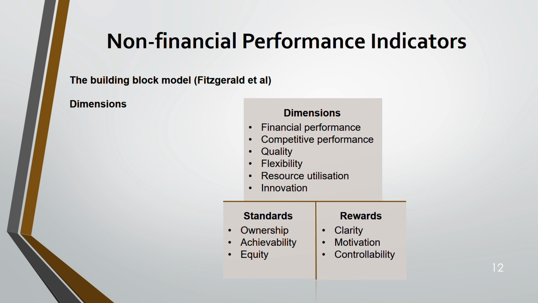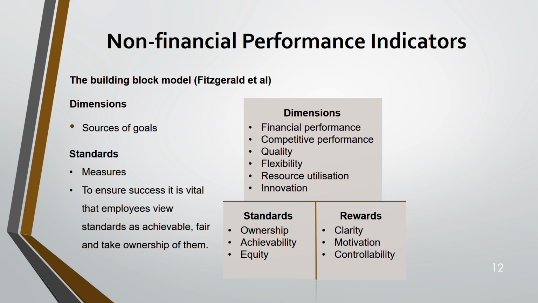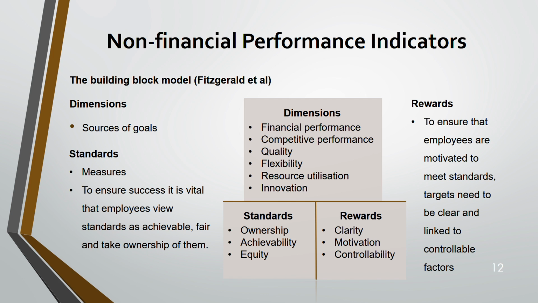So now we'll explain this in detail. For dimension, these are sources of goals. Okay, your dimension will give you the sources of goals. What is your goal? To improve quality, to be more flexible, to innovate. Next is standard. It will give you the measure through which you can achieve your goal. And to ensure success, employees have to view the standard as achievable and fair, that is equity. And they should take ownership of that also. Third is reward. To ensure employees are motivated to meet the standard, your targets have to be clear and they should be linked to controllable factors.